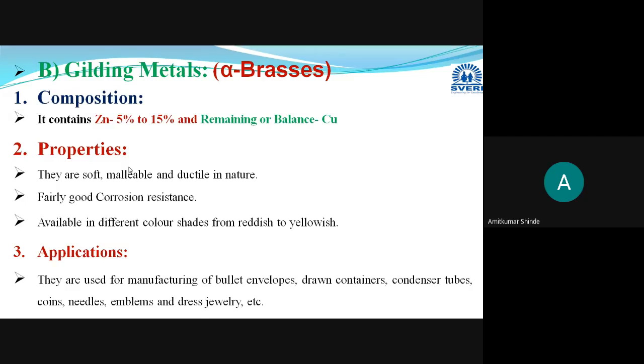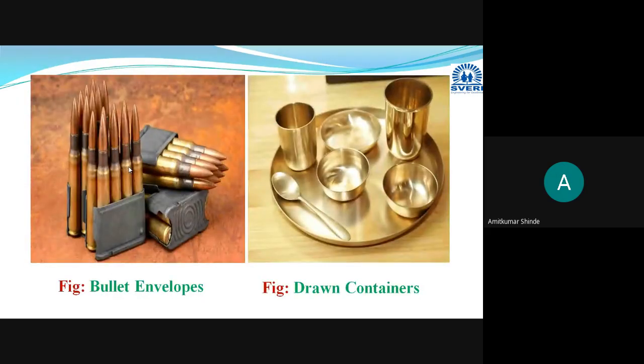Now these gilding metals are used for manufacturing the envelopes for bullets. Envelopes of the bullets, then different types of drawn containers, condenser tubes, then coins, needles, emblems, then dress jewelry. I have taken a few pictures for that, you can see that. Now this is the bullet which is used in different guns.